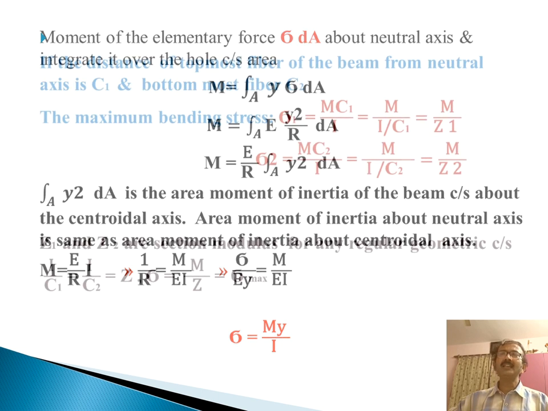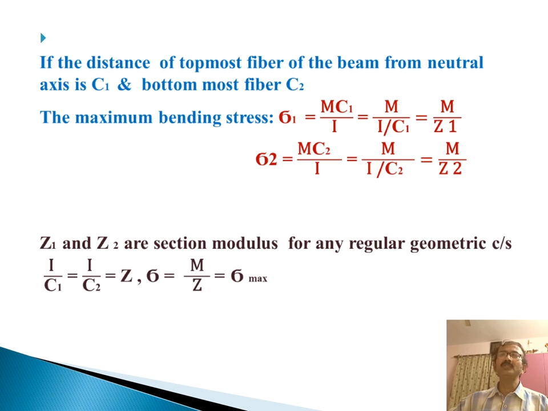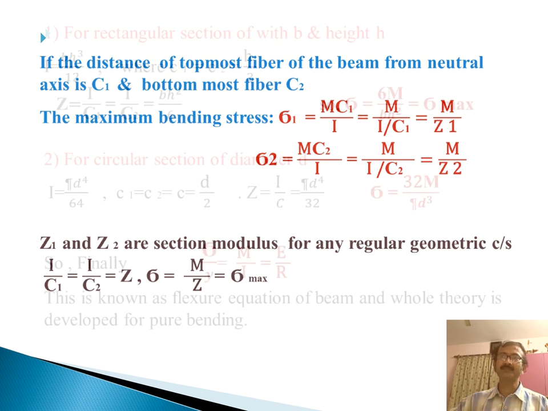Now if the distance of the topmost fiber of the beam from the neutral axis is C1 and that of the bottommost fiber is C2, then the maximum bending stresses are sigma 1 equals M C1 by I and sigma 2 equals M C2 by I, where I by C1 equals Z1 and I by C2 equals Z2. So Z1 and Z2 are the section moduli for any regular geometrical cross section. Finally sigma max equals M by Z.